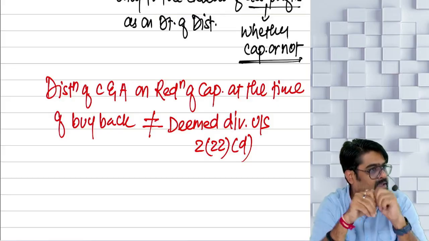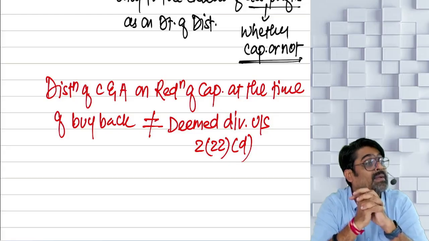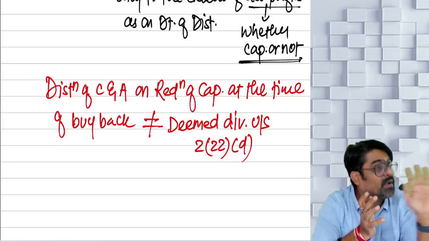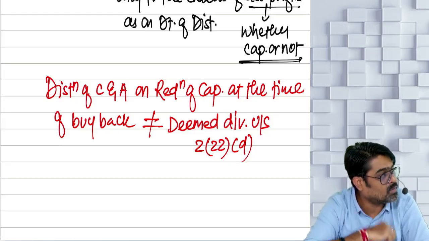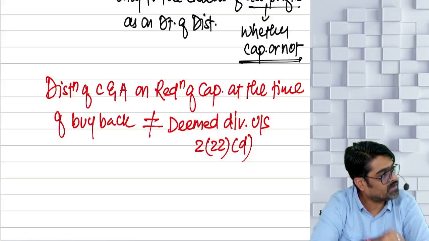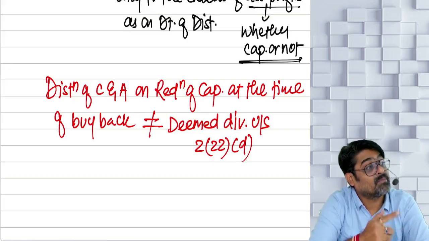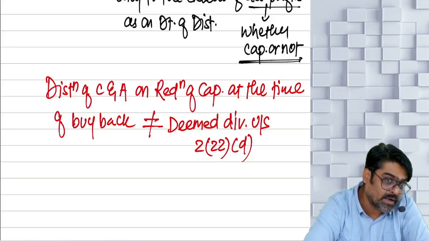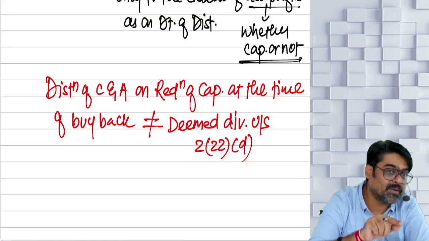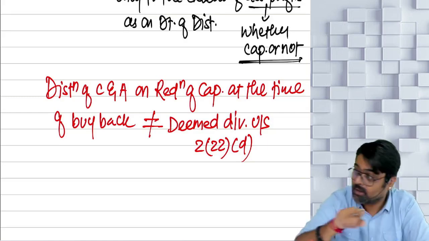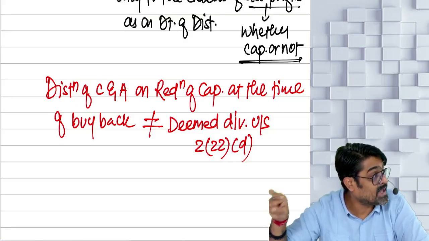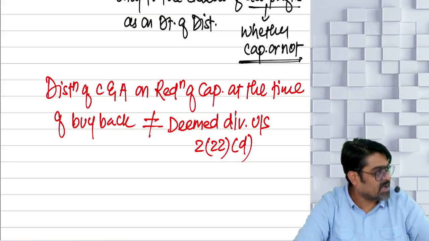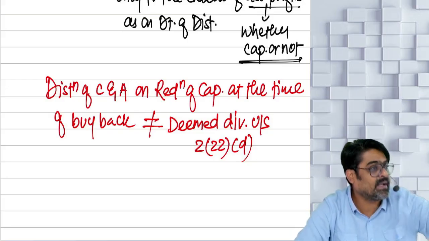And on that capital reduction, if that company is giving buyback price in the form of asset, in the form of cash, will it be treated as deemed dividend under 222F? No. 222F is applicable only in the case of buyback done by a domestic company, not any other company. So will it be treated as deemed dividend under 222D? No, because 222D specifically says that it will not be treated as a deemed dividend. Why? Because that entire buyback price, on that the shareholder will pay tax under the head capital gains.